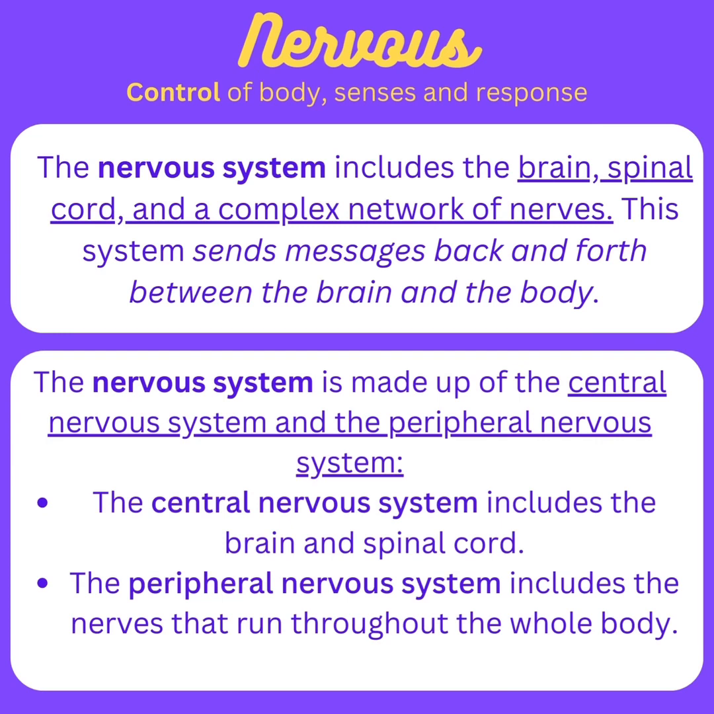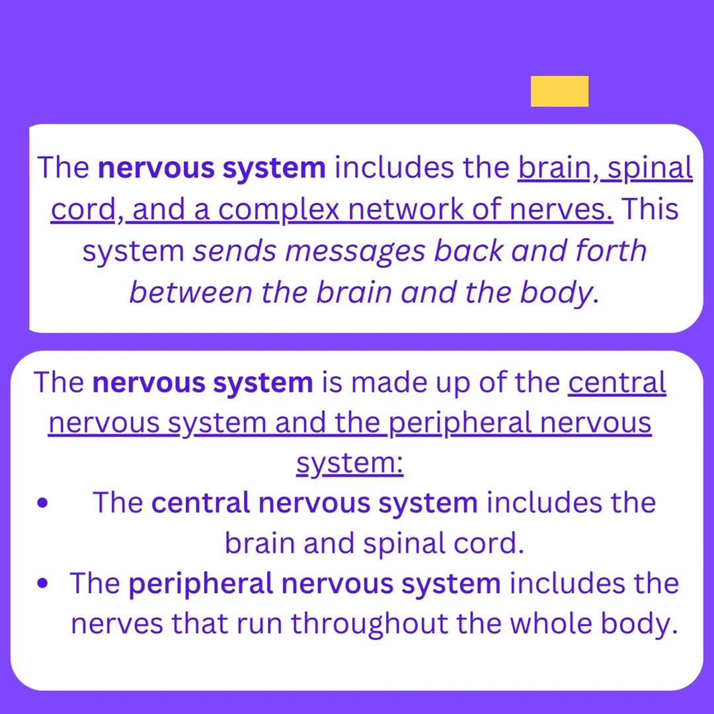Now we're moving on to the nervous system. The nervous system is mostly responsible for the control of the body, senses, and response. The nervous system includes the brain, spinal cord, and a complex network of nerves. This system sends messages back and forth between the brain and the body. The nervous system is made up of the central nervous system and the peripheral nervous system. The central nervous system includes the brain and spinal cord. The peripheral nervous system includes the nerves that run throughout the whole body.